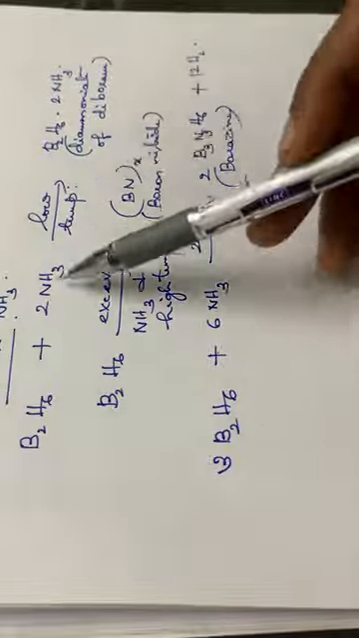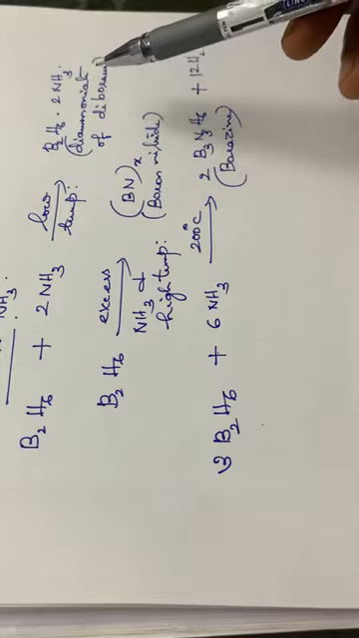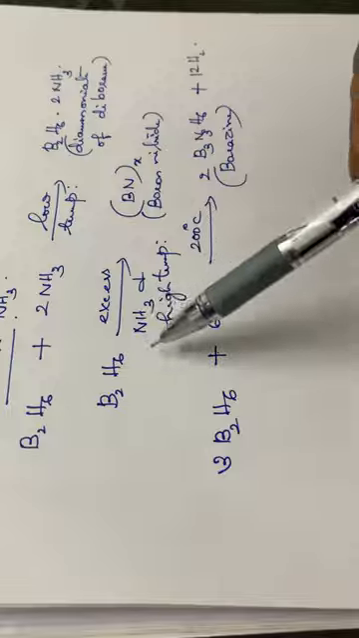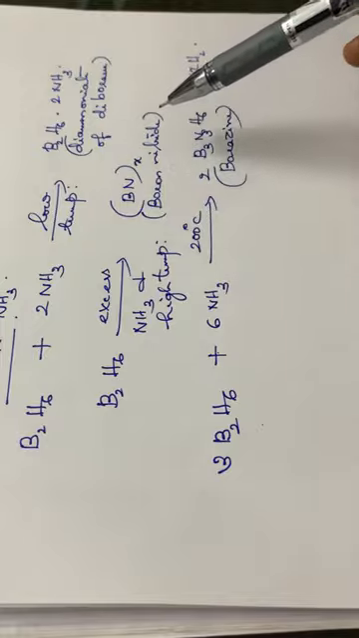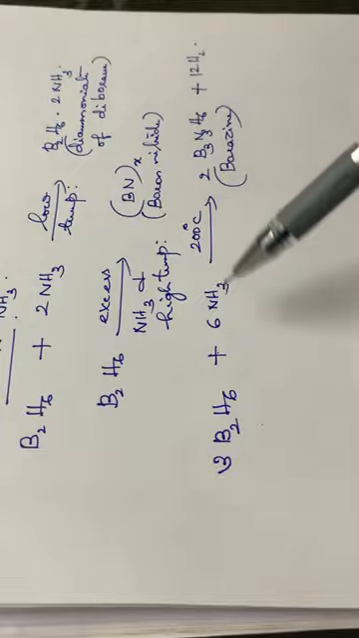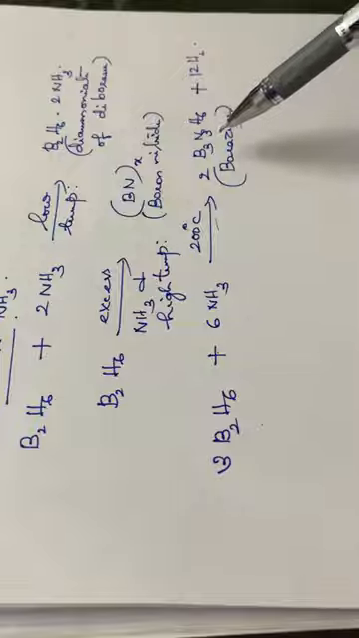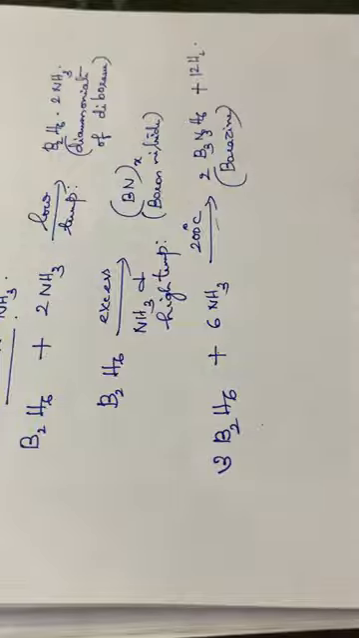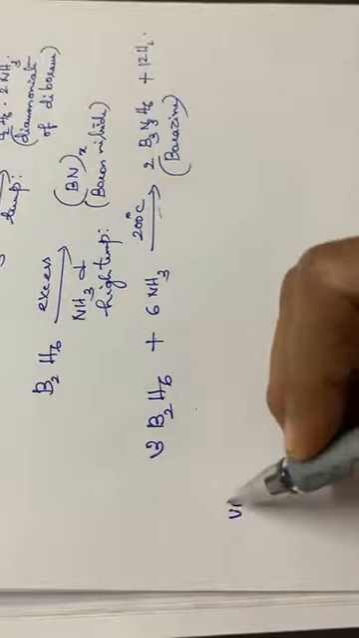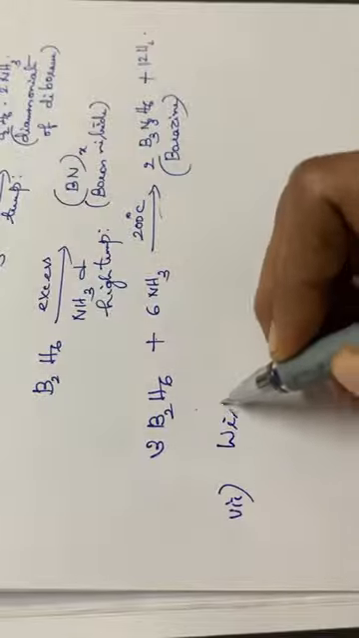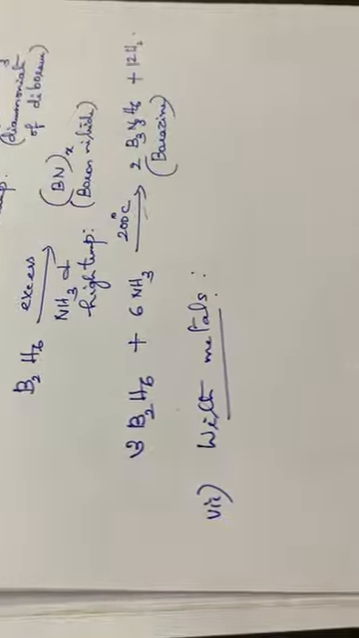First one, with ammonia at low temperature, it forms an adduct, that is the diammoniate of diborane. Then the second reaction, with excess ammonia and high temperature, we have boron nitride, BN x times. Then the third reaction, with 6 molecules of ammonia at 200 degrees Celsius, we have borazine or borazole. Then the next reaction, the 7th, with metals. The reaction with ammonia is important.